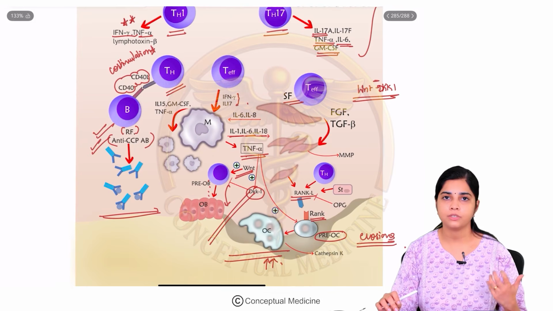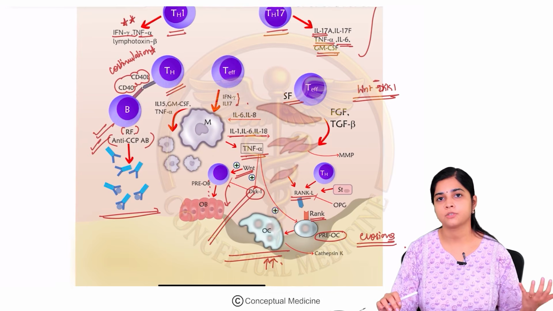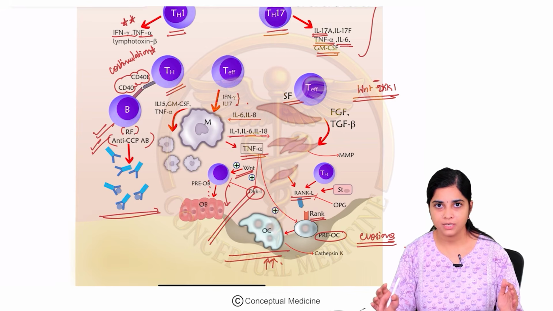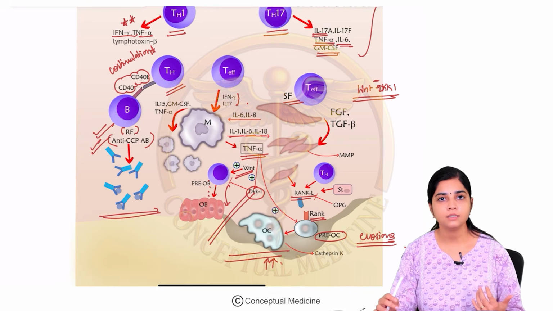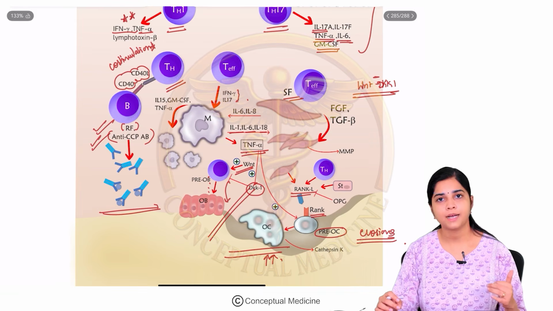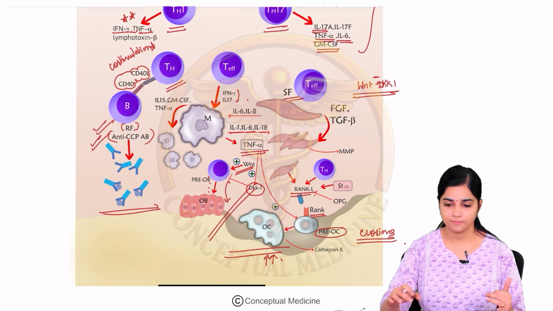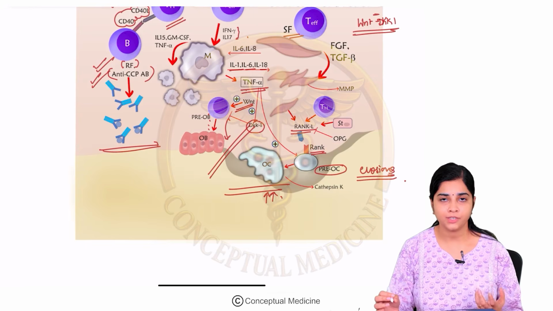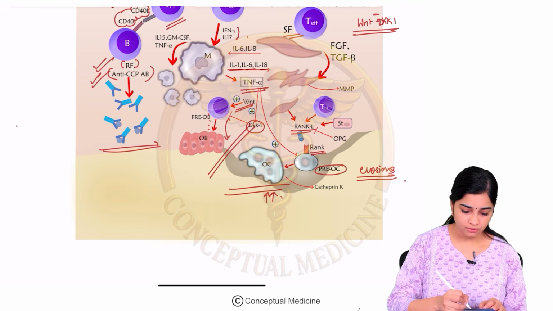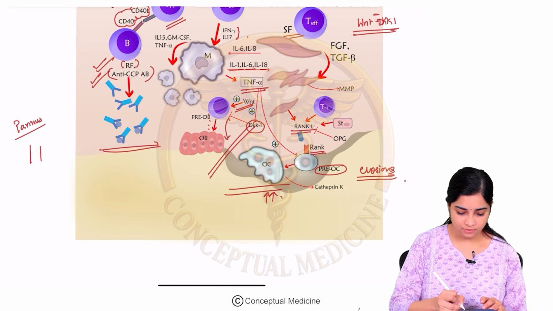At the same time, they also cause stimulation of macrophages, fibroblasts, which causes inflammation within the joint, and they also alter the WNT-Dickkopf pathway, causing imbalance between your osteoblast and osteoclast, finally resulting in bone damage. Okay, fine. So this is about the pathogenesis of rheumatoid arthritis. Now, with all this inflammation, what is the pathological hallmark that you see? And this is what we call a pannus formation, right? So let us look at this a little bit more in detail.